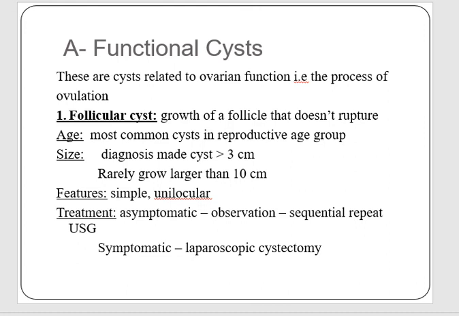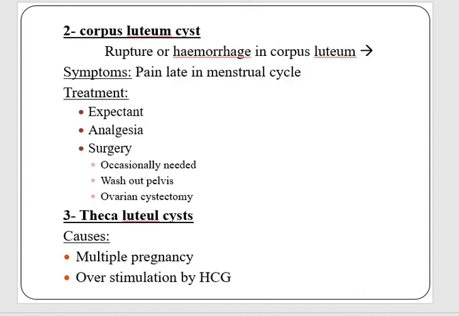These types of cysts are usually simple unilocular cysts, and if they are asymptomatic, we have to observe the patient with sequential repeat ultrasonography. Many of these cysts resolve over a period of time, and sometimes they may persist and become symptomatic, and then they need laparoscopic cystectomy in these cases.